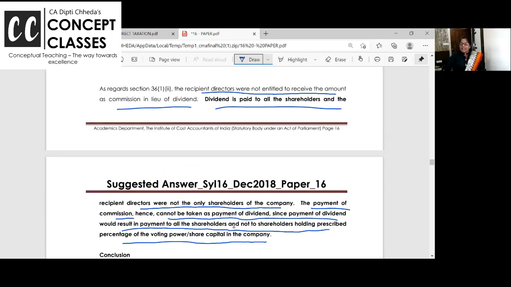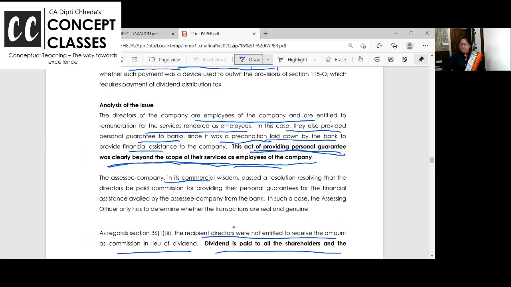Okay. But can they pay commission? Because generally MDs don't give personal guarantee. So the act of personal guarantee was clearly beyond the scope of employees. But if they have done a proper resolution, it may be allowed under section 37 as it is related to business. And whenever anyone is giving guarantee for commission, they will demand commission. So this time it's MD. So no problem. You got all the details or not.